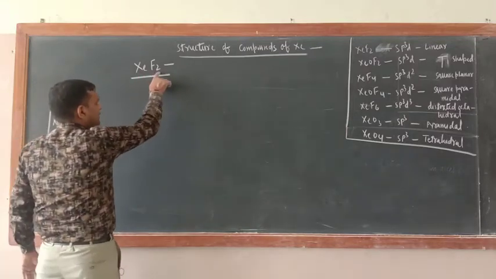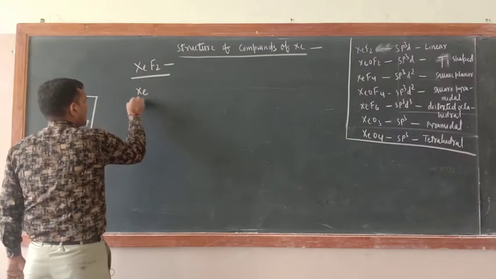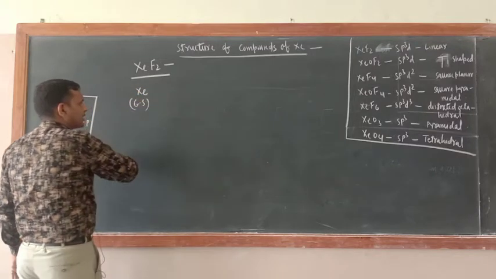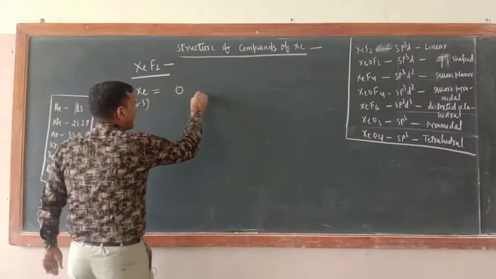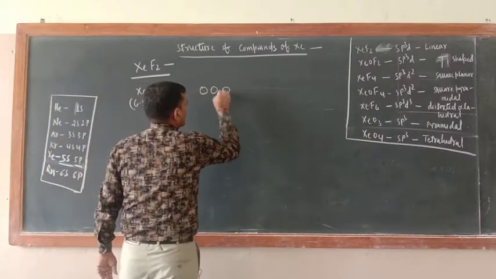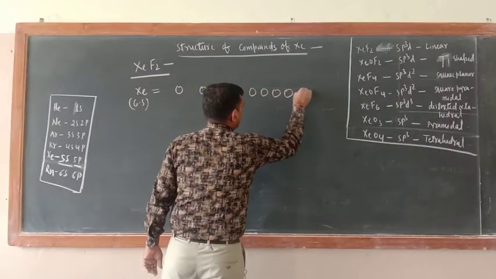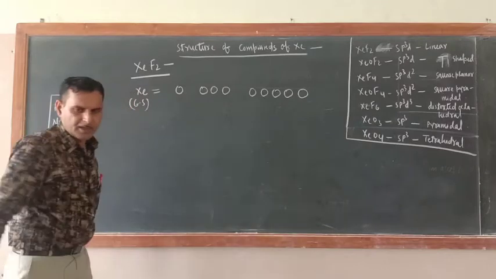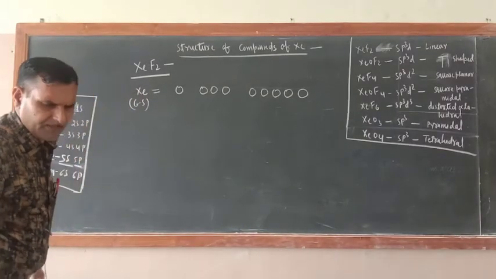So in XeF2, which one is the central atom? Xenon. Now what is its electronic configuration in the ground state? Just write 5s and 5p, and the d orbital. Which d orbital? Definitely this will be the 5d orbital.